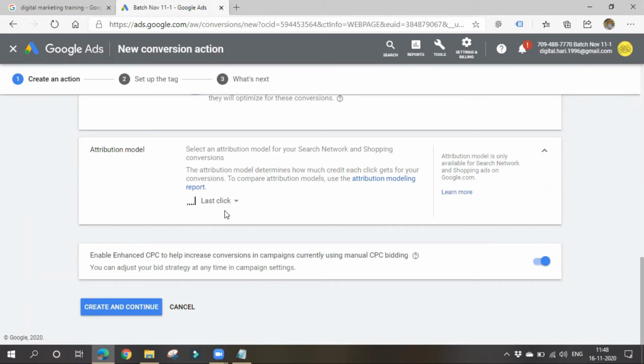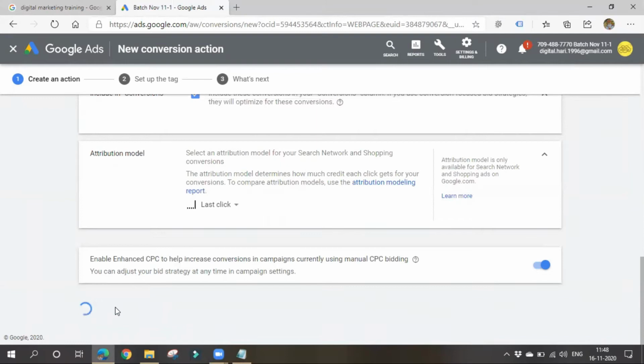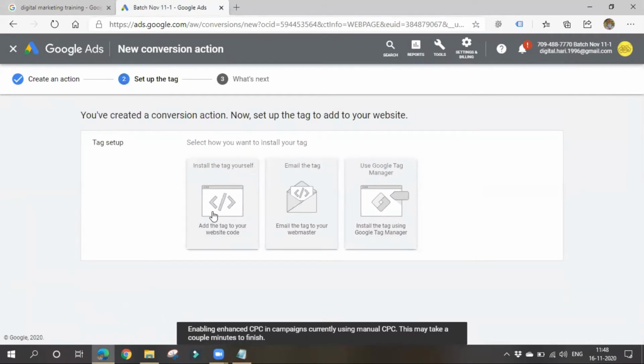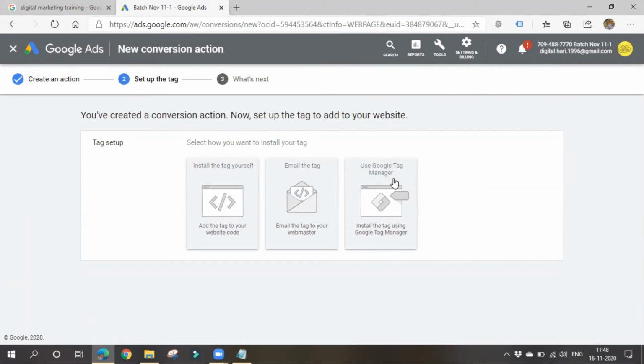Yes, ma'am. Yes, done. I'll choose create and continue. So now it will ask you to install a tag, email the tag, or use Google Tag Manager. I'll discuss this Google Tag Manager in a specific tutorial. I'll take a specific class for this Google Tag Manager. It is also a free Google tool, where we can manage all our codes and tags.